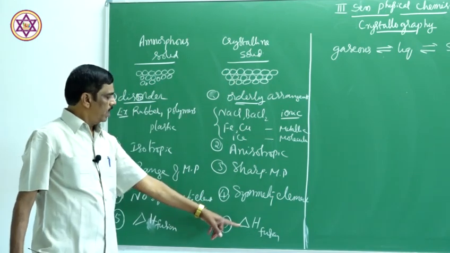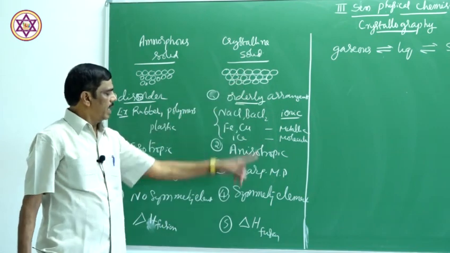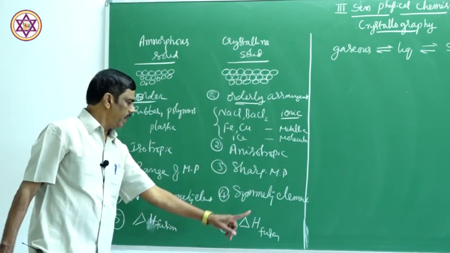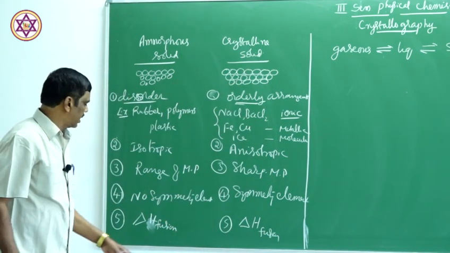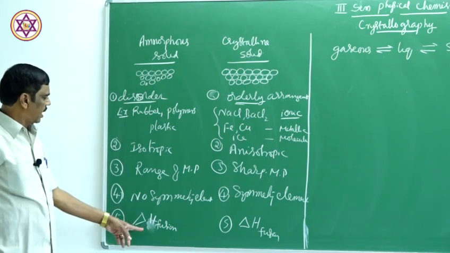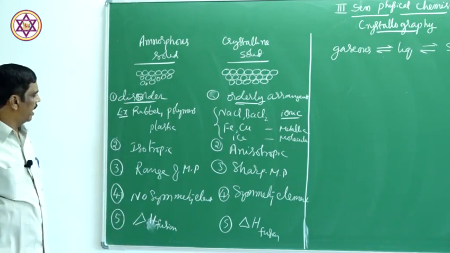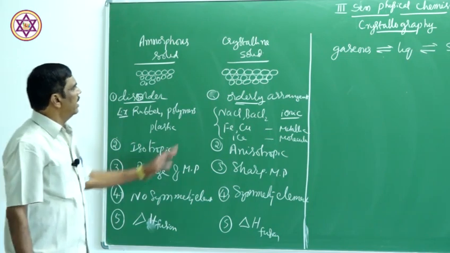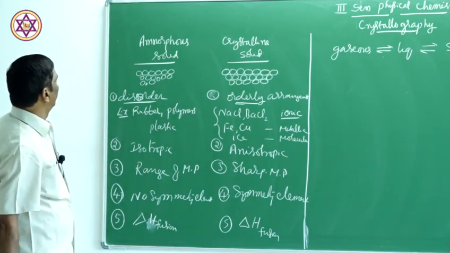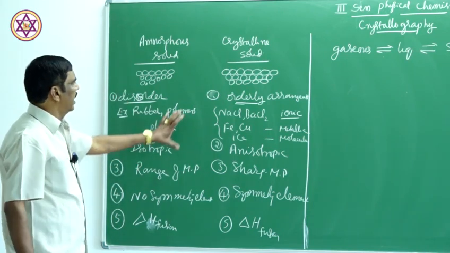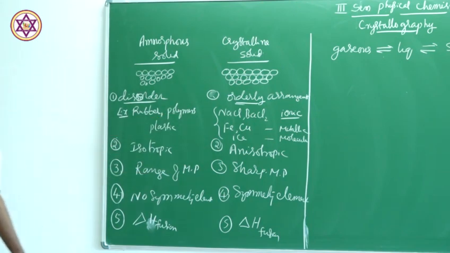When fusion takes place, there is a particular specific delta H fusion in the case of a crystalline solid, and in the case of an amorphous solid, there is no definite heat of fusion. Like this, there are so many differences between amorphous solids and crystalline solids.